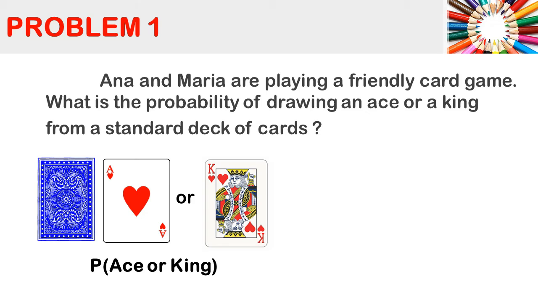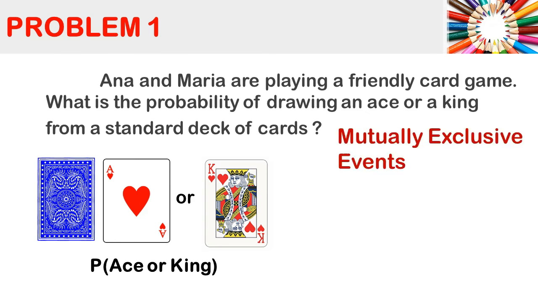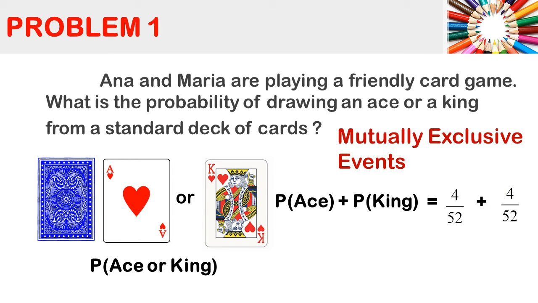If it is impossible to satisfy both demands, then it is what we call mutually exclusive events. So to solve for the probability for mutually exclusive events, we just simply add the probabilities of the 2 events since there is no intersection. So in this case, the probability of getting an ace, since you have 4 aces in a standard deck of cards, and for kings, we have 4 over 52 plus 4 over 52. So you add the numerators and denominators.